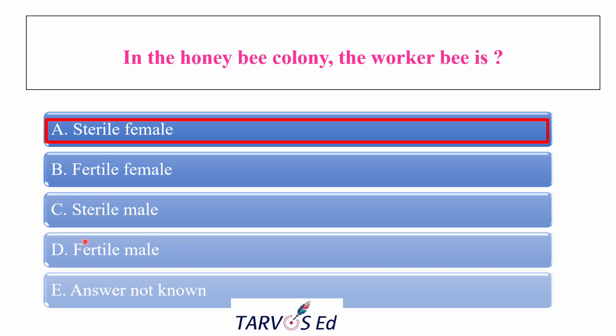Usually drones can be seen in numbers like 100, 200. And our worker bee population will be more. They are in the thousands, maybe up to 20,000. It depends on the honeybee colony strength. And there is only one queen. That is also a very important question because in some cases they may ask it. So the correct answer is sterile female.